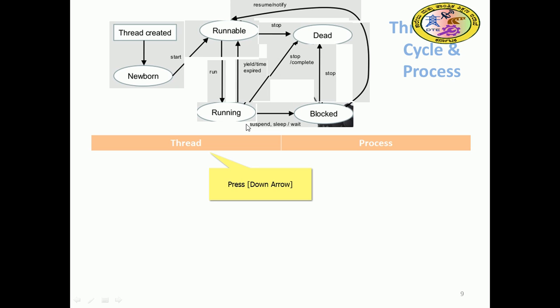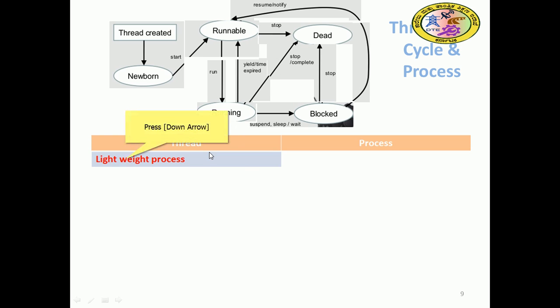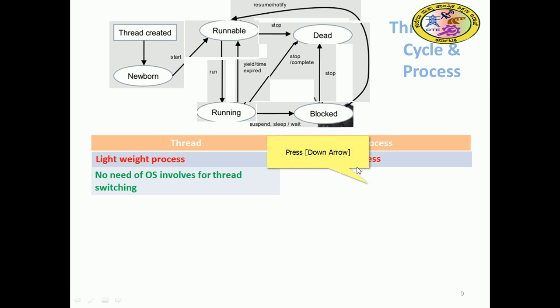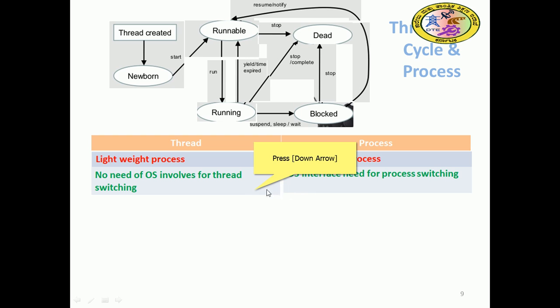Let us see what the difference is between a thread and a process. We have seen more about threads and processes so far, so let us go deeper into the thread. A thread is a lightweight process, whereas a process is a heavyweight process. So no OS involvement is needed for thread switching, whereas the OS has to be involved for process switching.